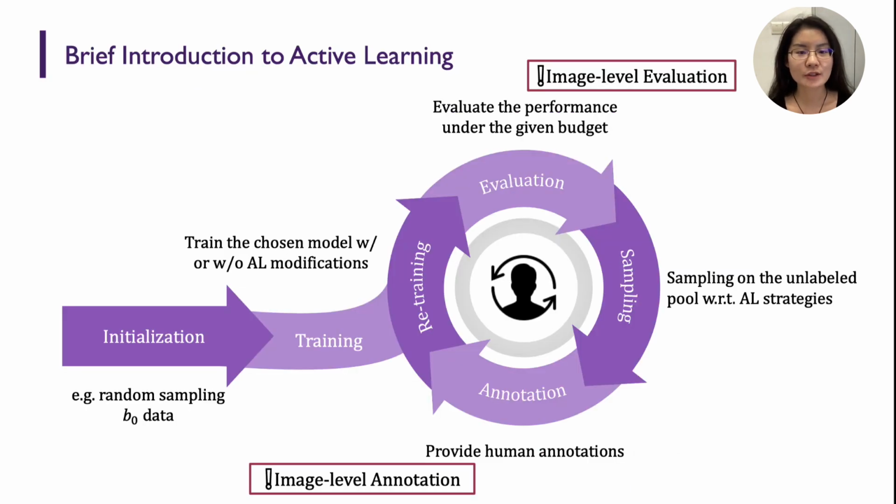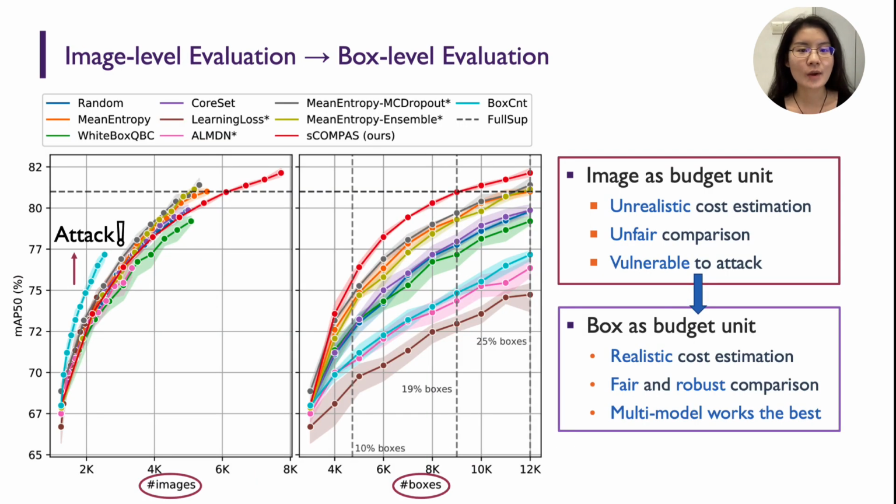Active learning iterates over detector training, performance evaluation, informative target acquisition, and human annotation. When it is applied to the detection task, previous methods still consider the subject of interest at the image level during evaluation and annotation. On the one hand, the image-level evaluation assumes equal budget for every image. However, in real-world use cases, the workload of annotators is measured by bounding boxes. As the image-level budget fails to reflect actual box-based costs, active detection methods are allowed to obscurely gain an advantage by querying box supervisions as much as possible.